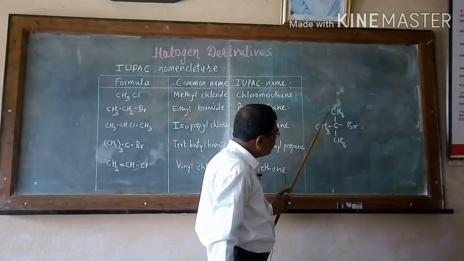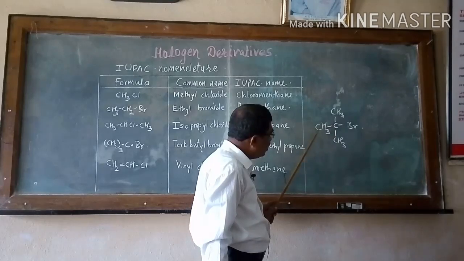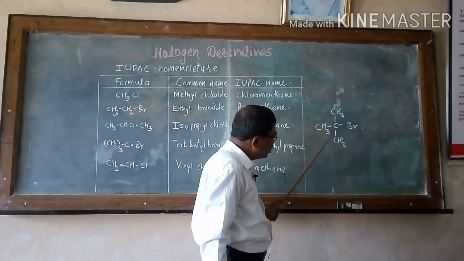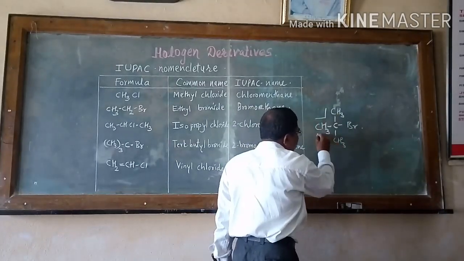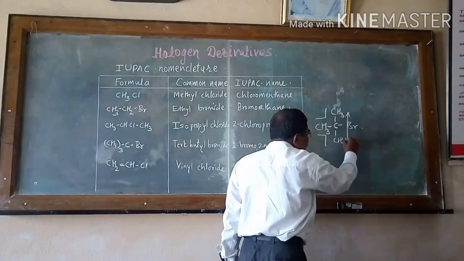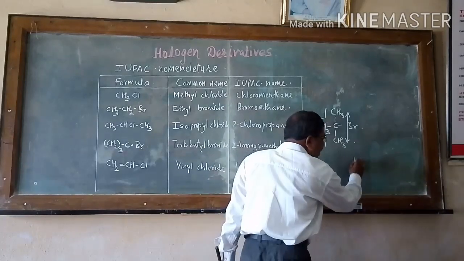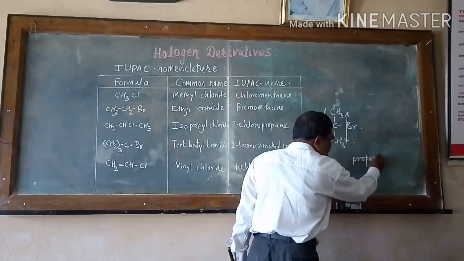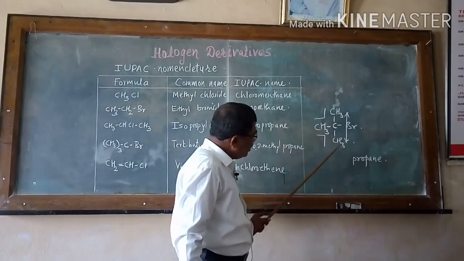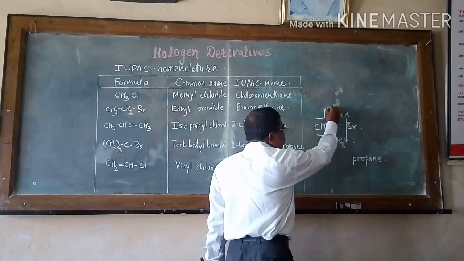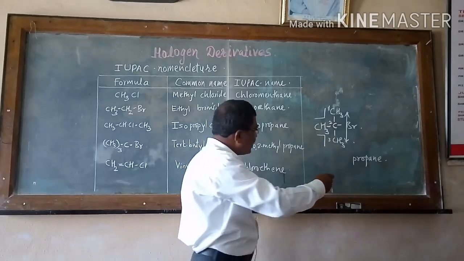We are given the example, that is, select the longest chain of carbon: 1 2 3, 1 2 3, 1 2 3. You can measure carbons like this or like this or like this. So there are a maximum of 3 carbon atoms, and the parent is propane. I have written here propane, haloalkane. So for the 3 carbons, I have given carbon number 1, 2 and 3. I have taken the longest chain.